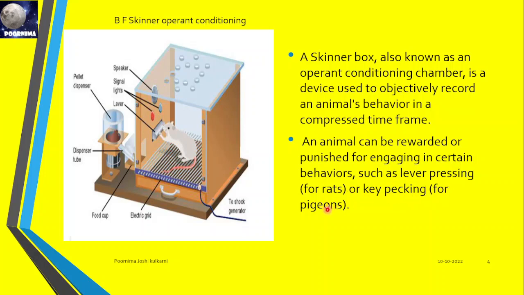I already told you, he kept a pigeon in another box for observing the behavior of these animals. After a reward, the animal repeats that behavior. After getting punished, the behavior of putting a leg on the electric shock generator will be reduced.